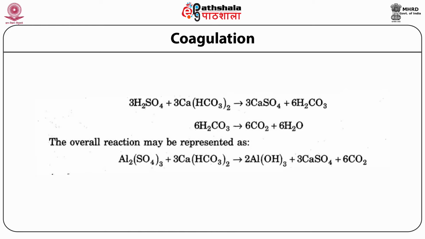The overall reaction of this process is depicted here: aluminum sulfate reacts with calcium bicarbonate and produces a precipitate of aluminum hydroxide, calcium sulfate, and releases carbon dioxide gas.